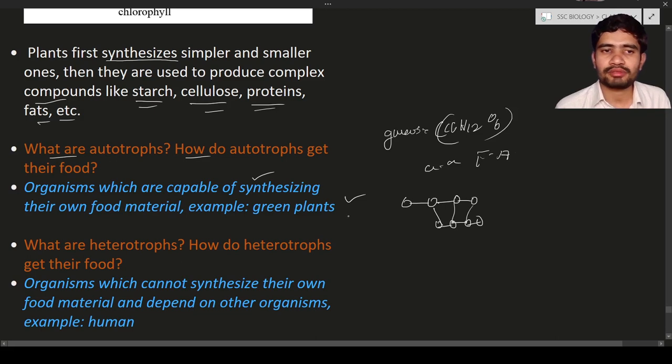Next question is, what are heterotrophs? How do heterotrophs get their food? Heterotrophs are organisms that cannot synthesize their own food material, and hence they depend on other organisms. An example of heterotrophs is human beings. We depend on other organisms.